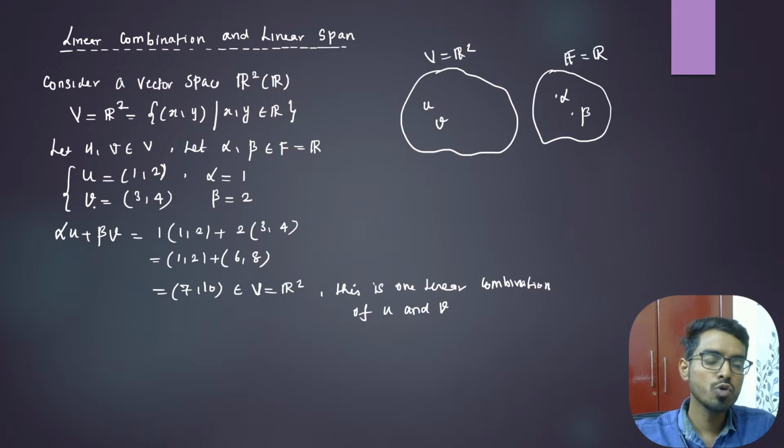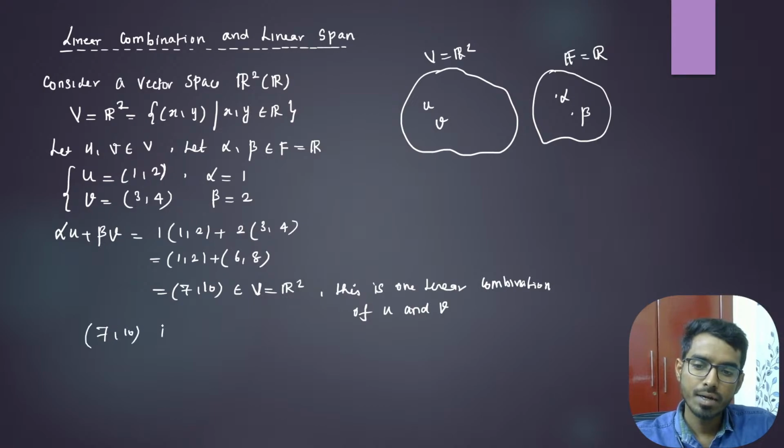For the same u and v, you can get infinitely many combinations if you vary alpha and beta. So 7 comma 10 is a linear combination of u and v.